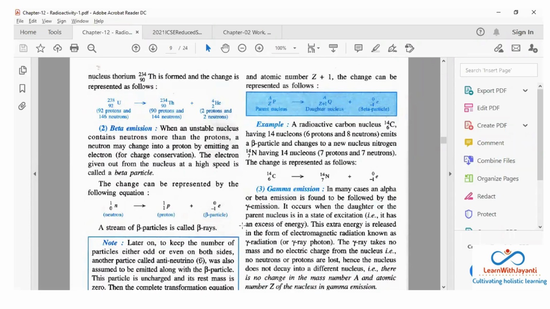Now a stream of beta particles is called beta rays. फिर एक ही इलेक्ट्रॉन एमिट होगा क्या? नहीं, it will be a stream of beta particles.